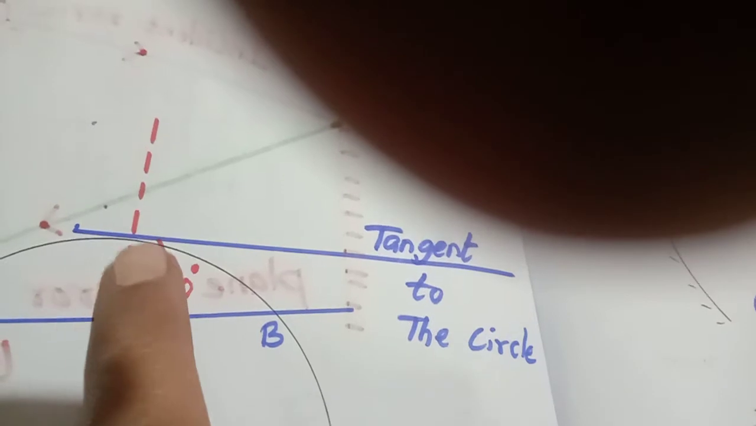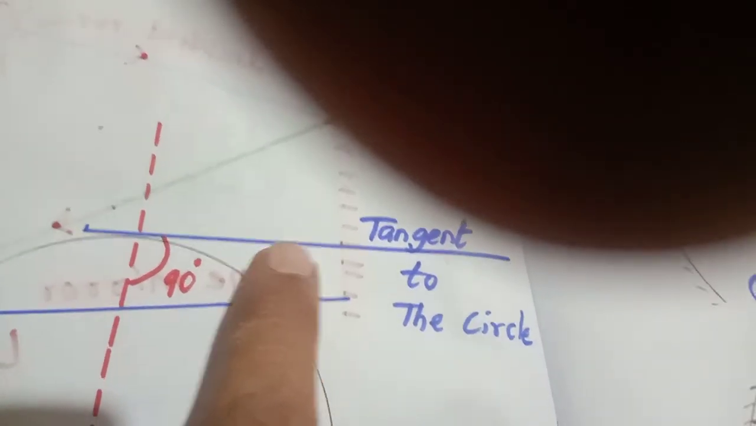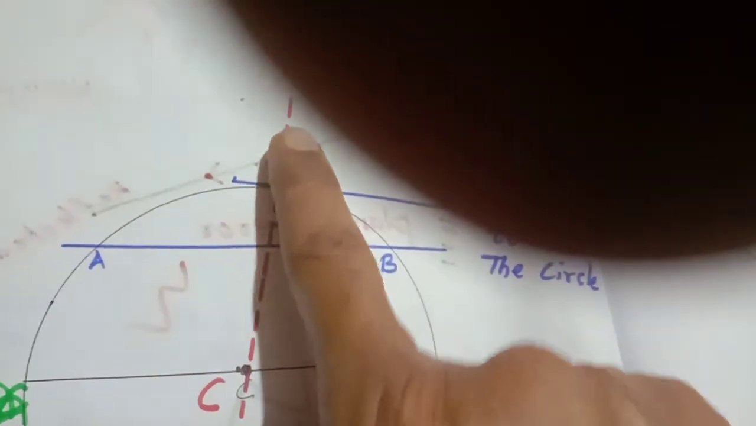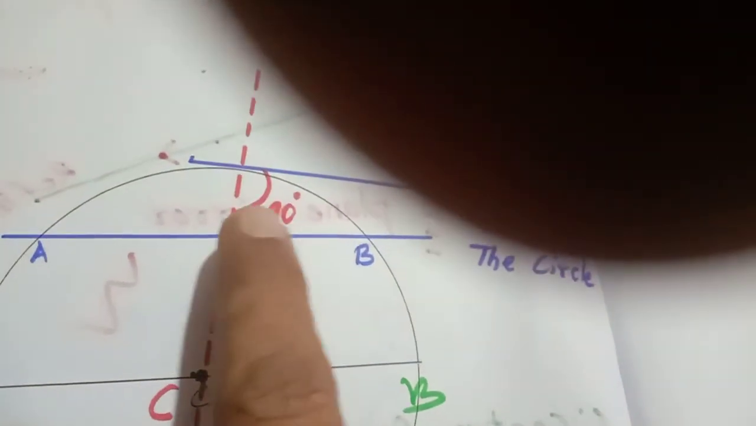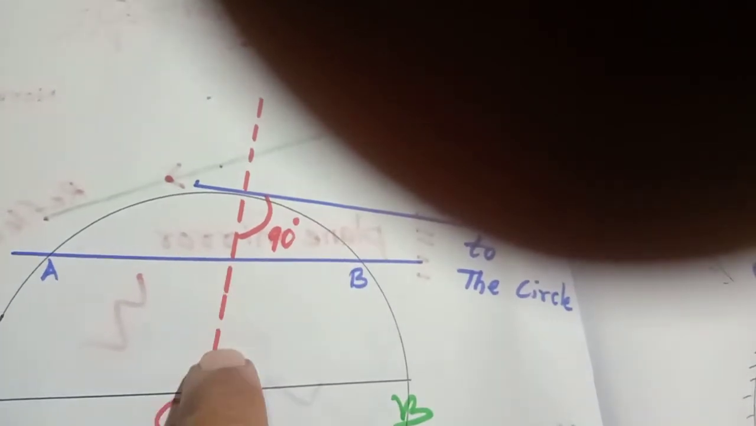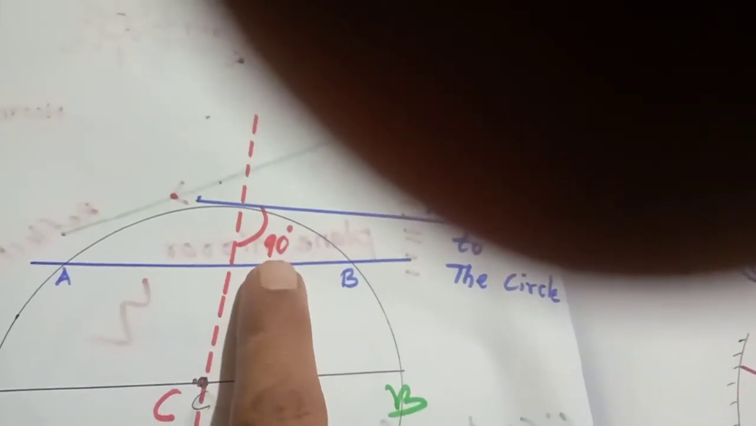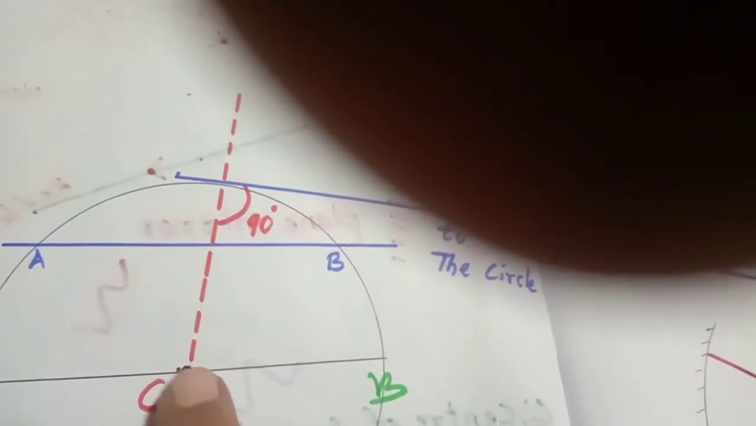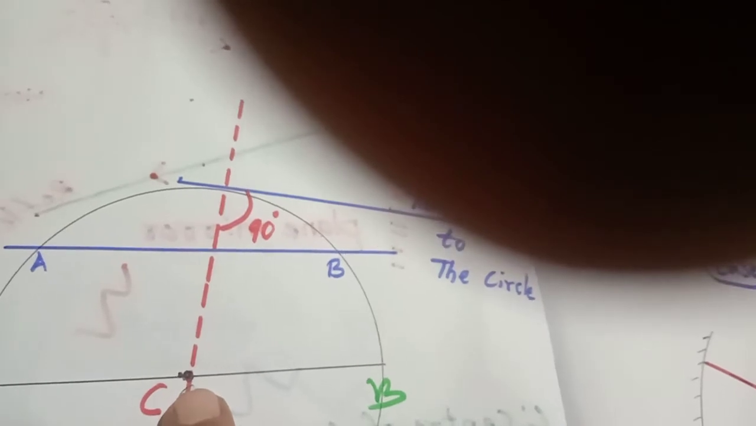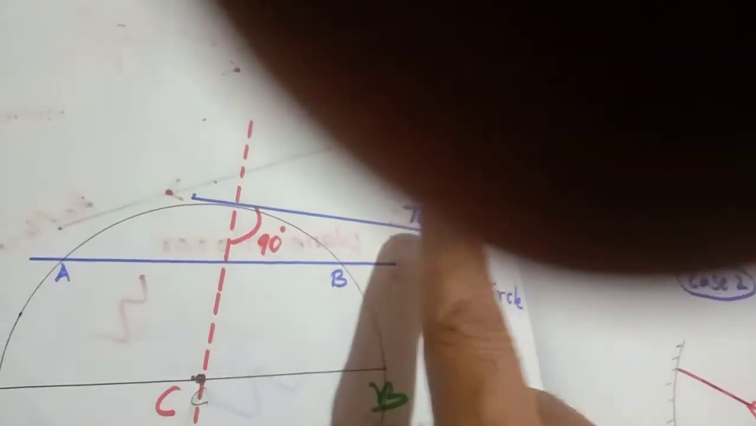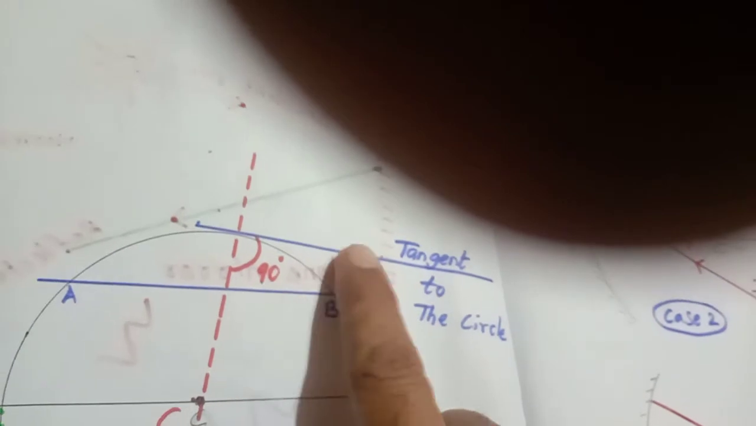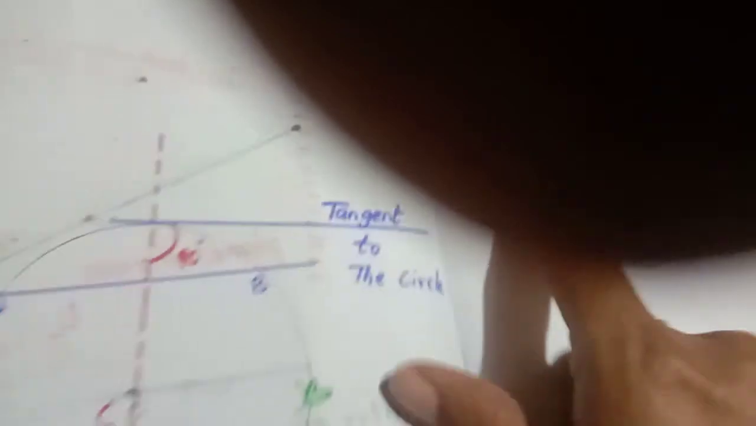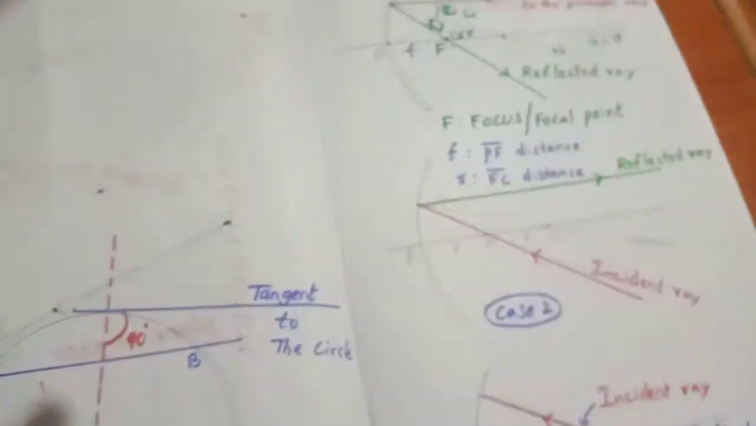Clear? And when you observe this tangent to the circle and the radius which is passing through the center, the dotted line here, the angle between the tangent and the radius is always 90 degrees. According to mathematics geometry, we know clearly that the line passing through the center of a circle and a tangent to the circle are always making an angle of 90 degrees between them. And here also, the same thing we are taking into consideration.